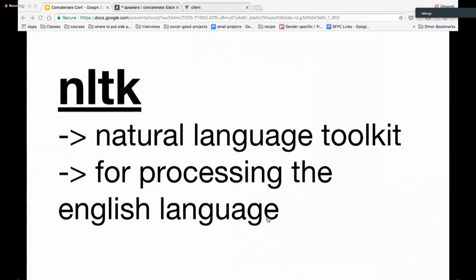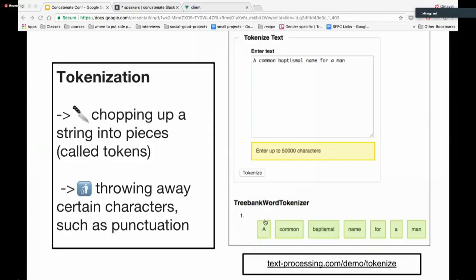After I've trimmed and cleaned the string, the next thing I have to do is find the preposition in the string. To do that, we can use something called NLTK, which is the Natural Language Toolkit, for processing the English language. The first thing we have to do is tokenize the string. Tokenization is chopping up a string into pieces and removing things like punctuation. You can see on the right, when we tokenize "a common baptismal name for a man," it breaks up the string into different pieces.